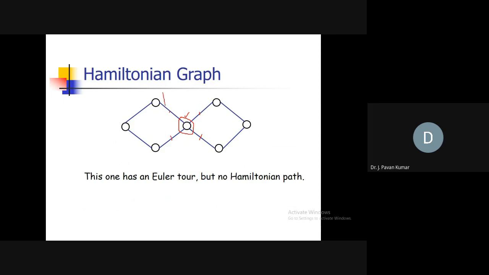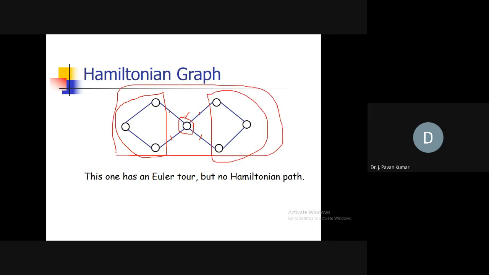Then we will have this as a separate component and this as another component. So the graph will get disconnected. Such a vertex we call a cut vertex, or in more technical words, an articulation point.